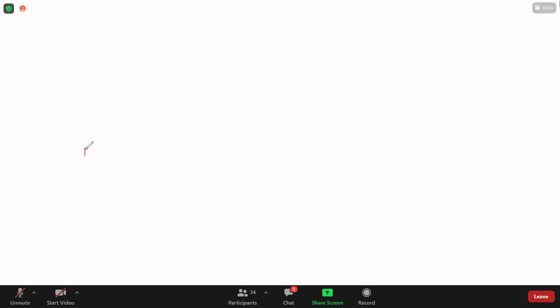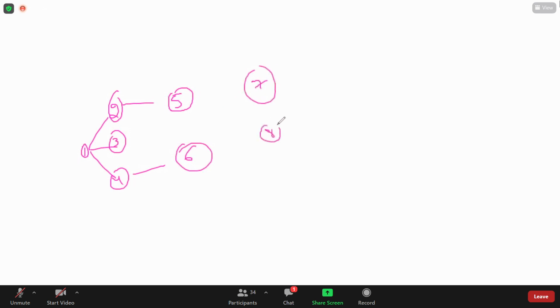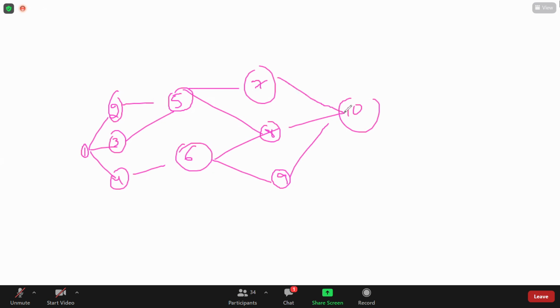Suppose there are some 10 vertices. Assume this is the given graph.